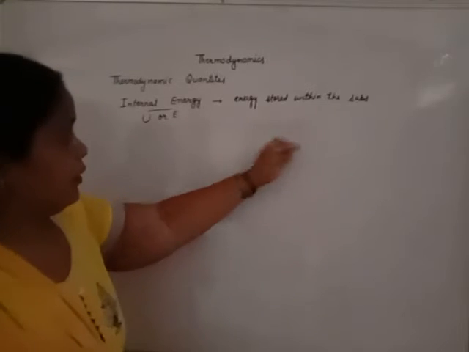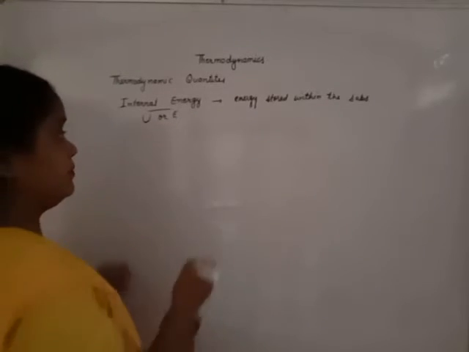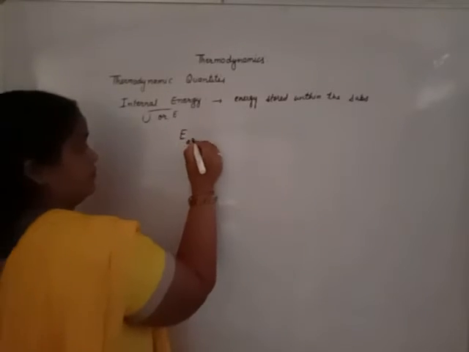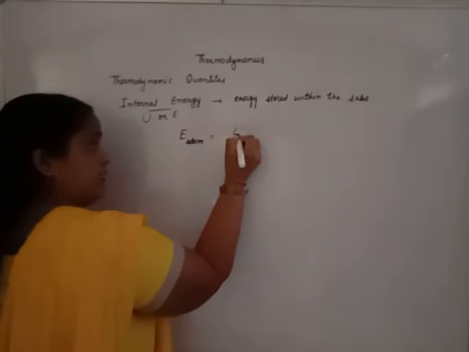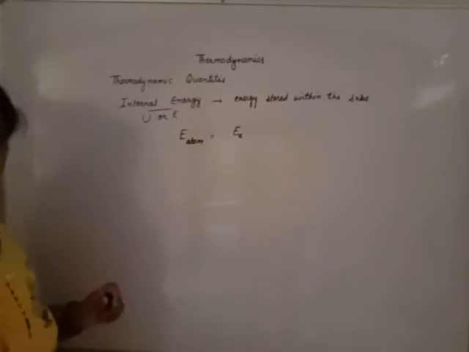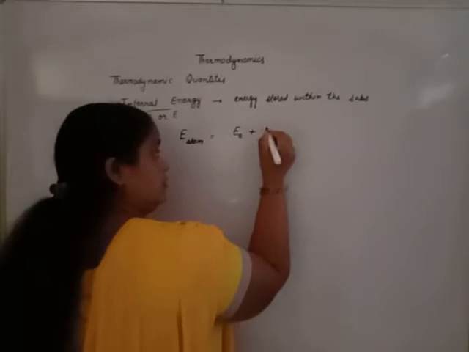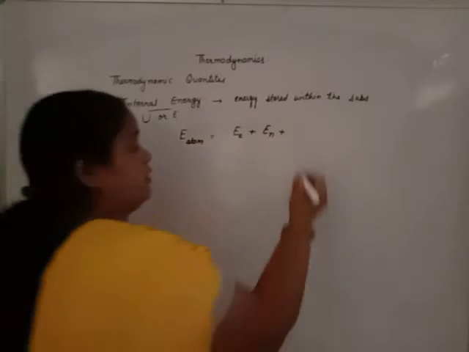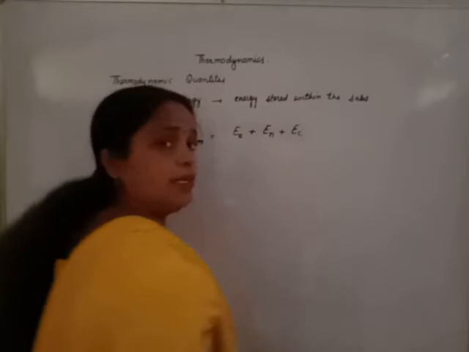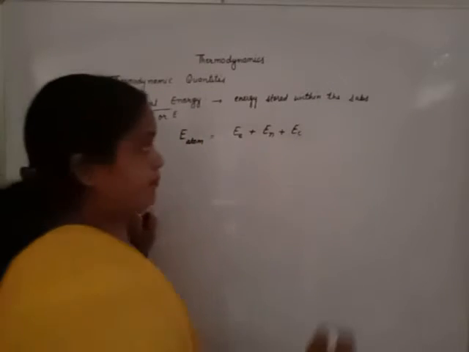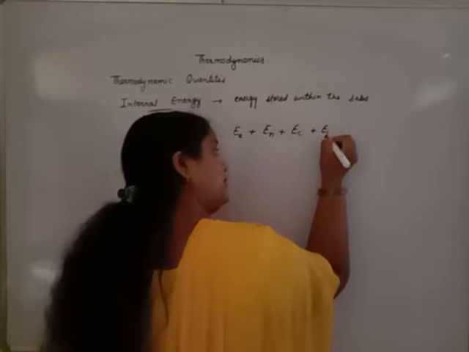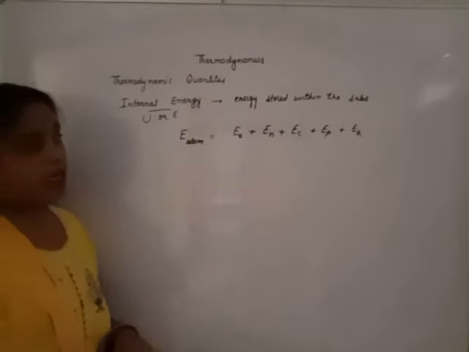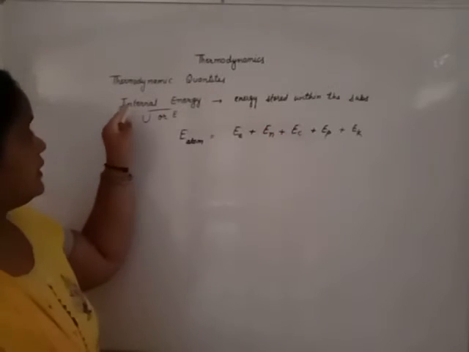Suppose we want to calculate the internal energy of an atom. Beta, internal energy of an atom. This atom has electrons, that energy is known as electronic energy, plus nuclear energy. Atom has a tendency to form chemical bonds. It means it has chemical energy, either by loss or gain of electrons, that is the chemical energy. It also has potential energy and kinetic energy. All these energies are collectively known as internal energy.